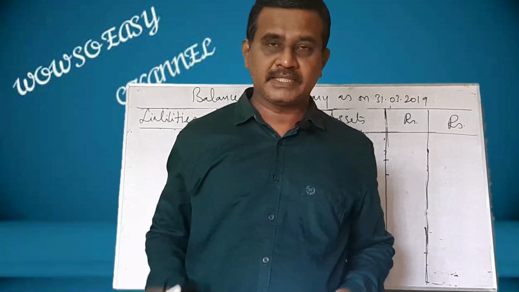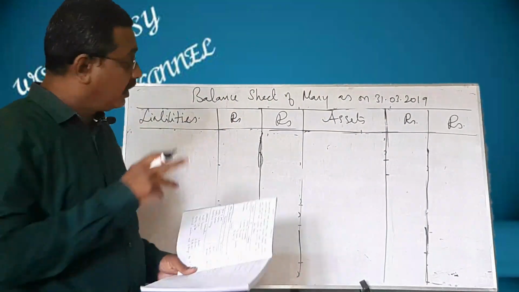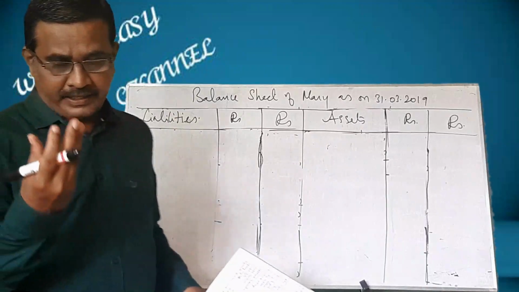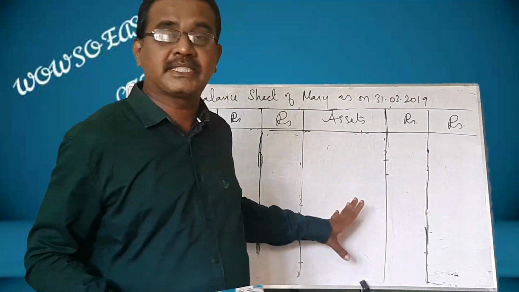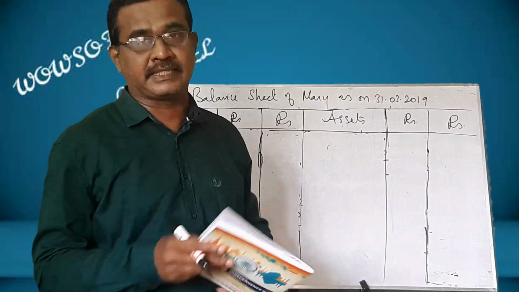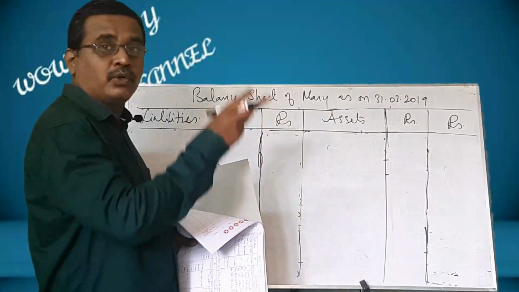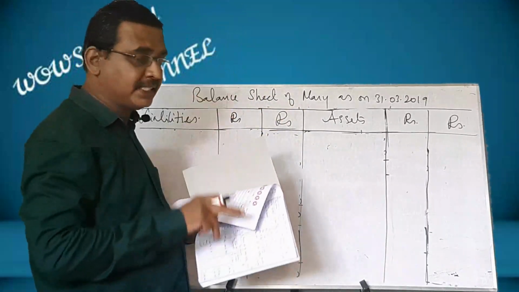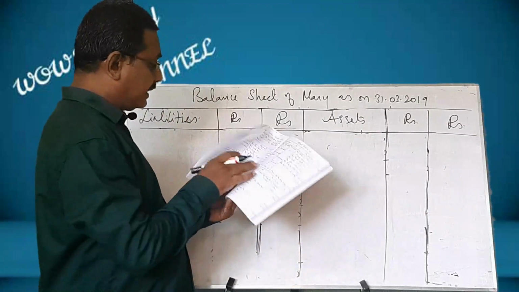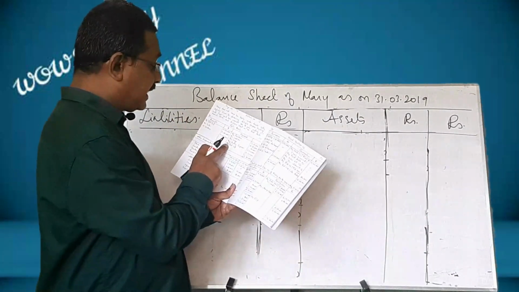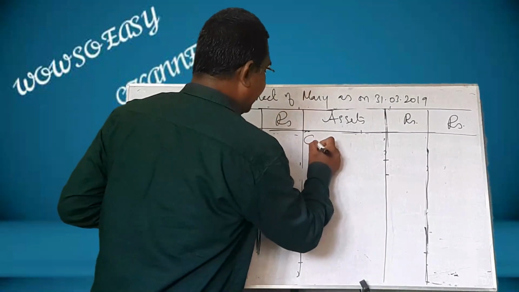Shall we prepare balance sheet? First write the format of the balance sheet. Now I recommend you to prepare assets side first, because you will not make mistakes in preparing assets. See, when you go for writing the assets, first go to the cash book and bring that balance here, because we normally forget that. And see the cash book and see the balance carried out. That is the closing cash balance. So write cash balance.